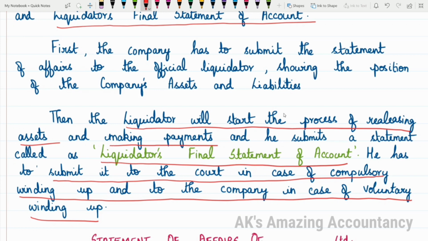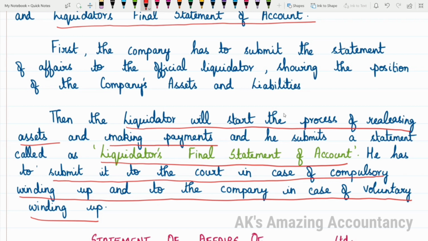So, to whom it should be submitted depends upon the mode of winding up, whether it is a compulsory winding up or a voluntary winding up. If it is compulsory winding up, the liquidator's final statement has to be submitted to the court, and if it's a voluntary winding up, then the liquidator's final statement of account has to be submitted to the company. I hope you are clear till this.